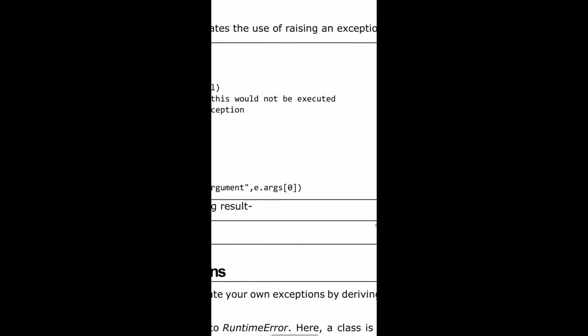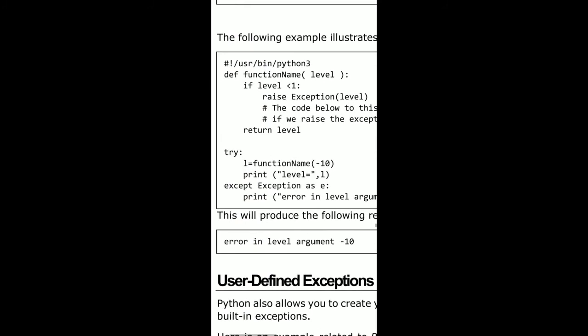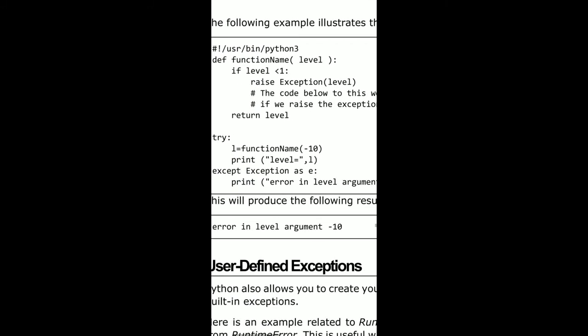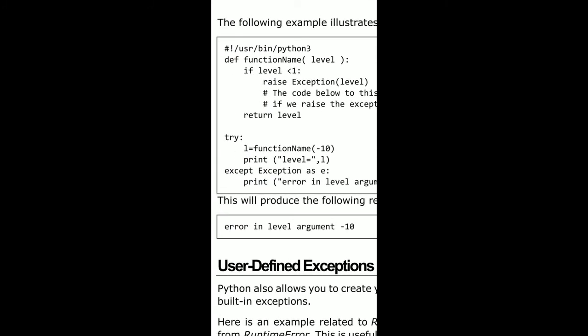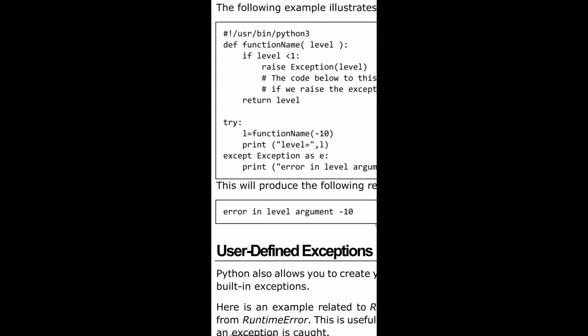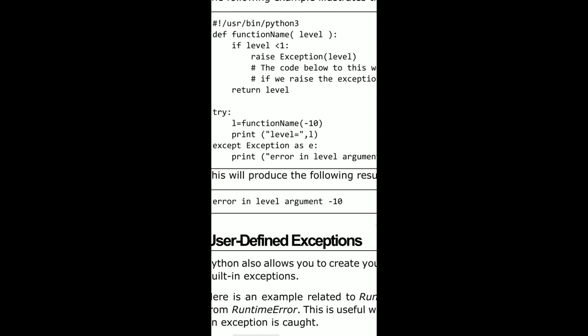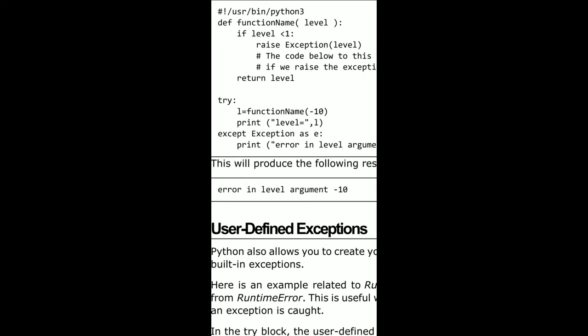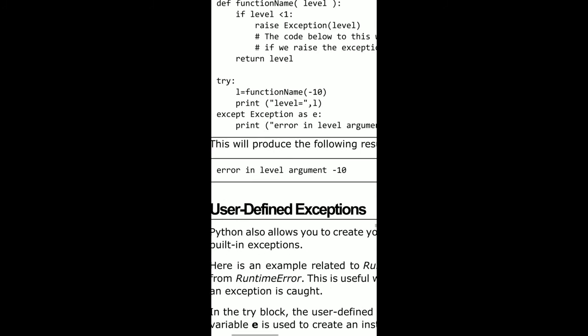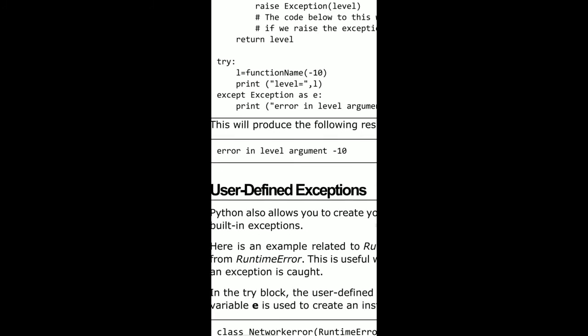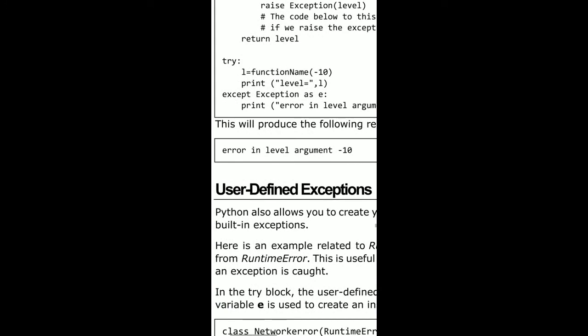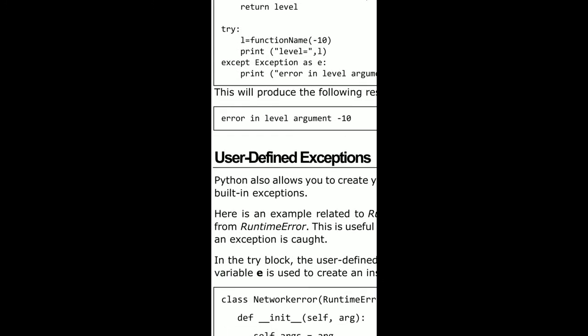So why we raise an exception: here is the program definition, a keyword and function name, and it has some arguments, and if the level is less than 1, it raises an exception and returns level. Then I write a try block with the function name minus value, then print the levels. If there is any error, it goes to the except block and executes the statements written under the except block.